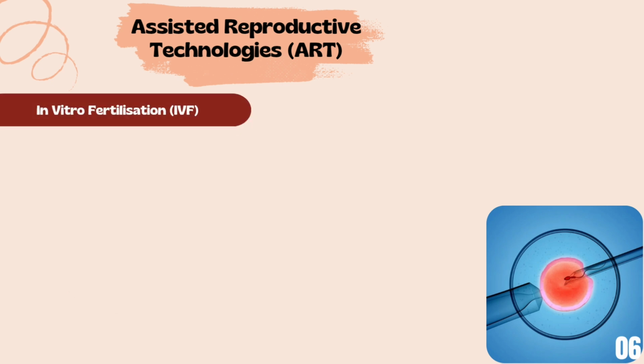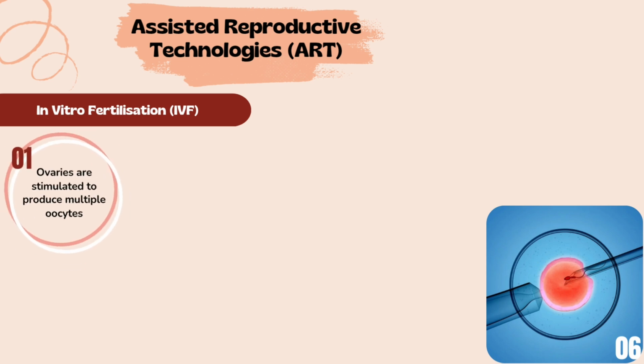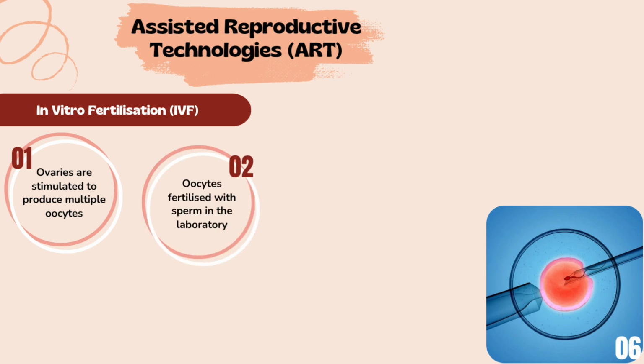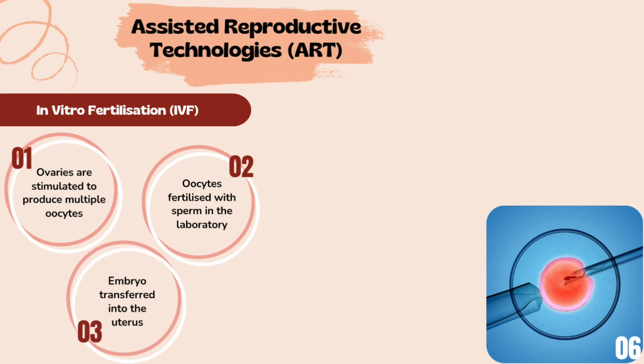First, in vitro fertilization, or IVF, is a commonly used ART method. IVF involves stimulating the ovaries to produce multiple oocytes, retrieving these oocytes, fertilizing them with sperm in a laboratory, and transferring the resulting embryo into the uterus.